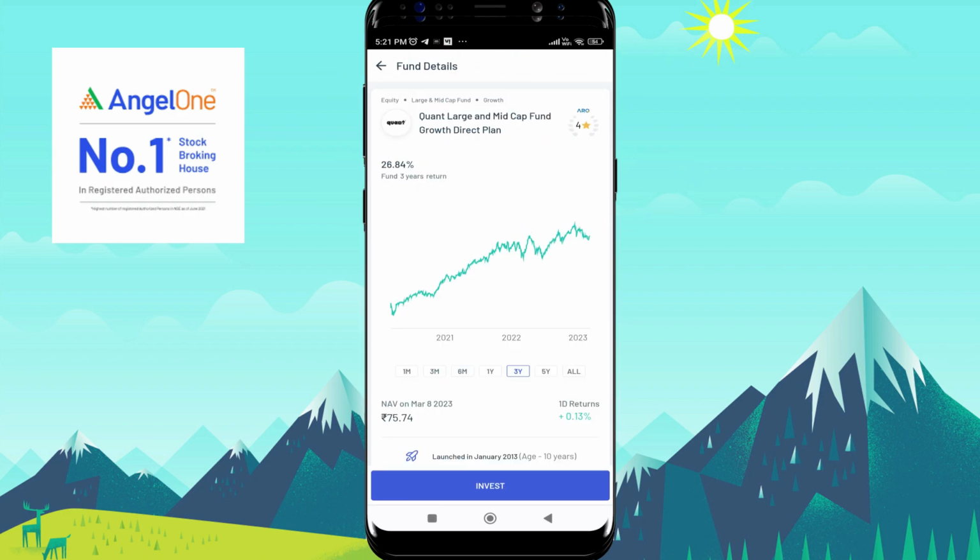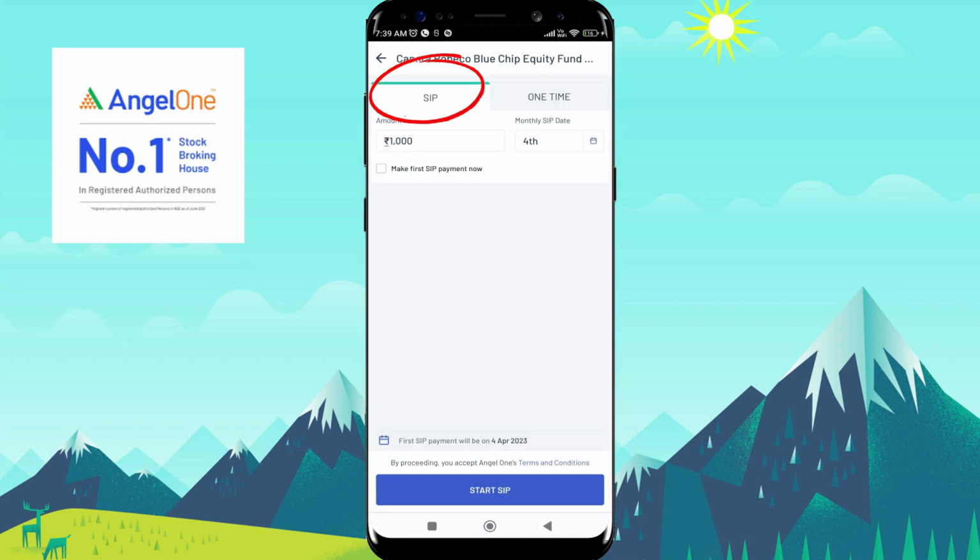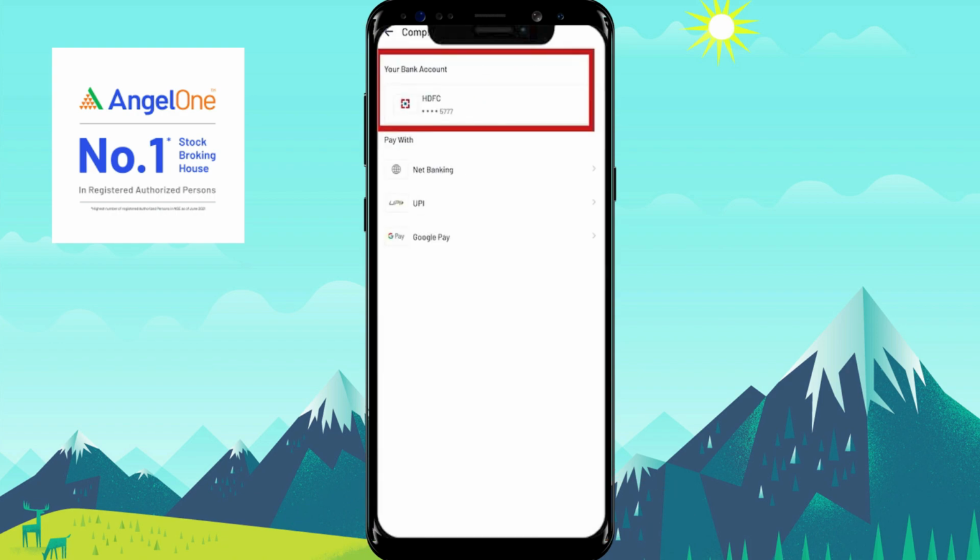After this, all the details related to Quant Large and Mid Cap Fund will appear on your mobile screen. And after that, for investing in this particular mutual fund, you just need to click on this invest button. And then on the next screen, you need to enter the SIP or lump sum amount in this mutual fund. And here we are going to start a SIP in this mutual fund. And for that, you need to click on the start SIP button.